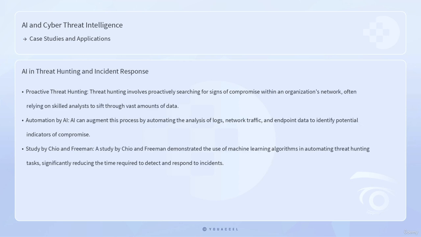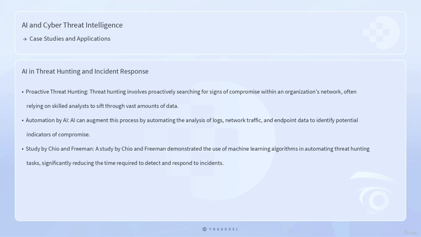The application of AI in threat hunting and incident response is another area where significant advancements have been made. Threat hunting involves proactively searching for signs of compromise within an organization's network, often relying on skilled analysts to sift through vast amounts of data. AI can augment this process by automating the analysis of logs, network traffic, and endpoint data to identify potential indicators